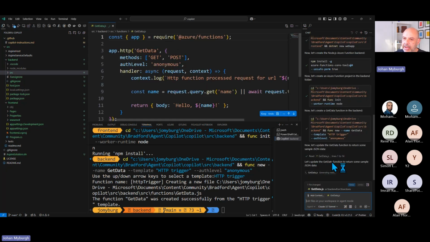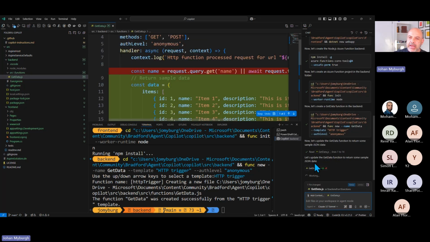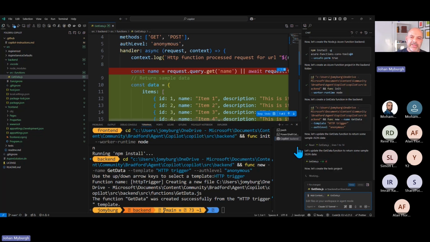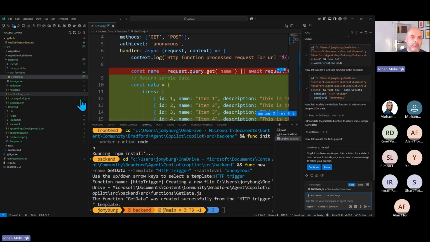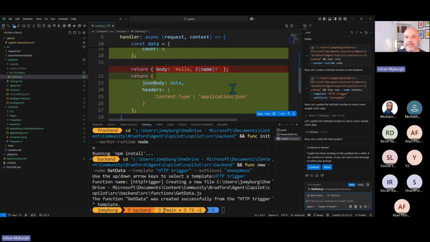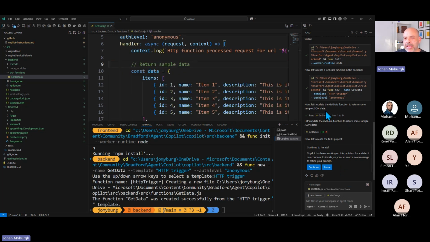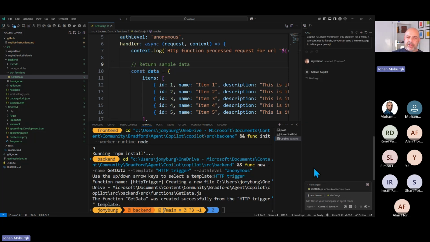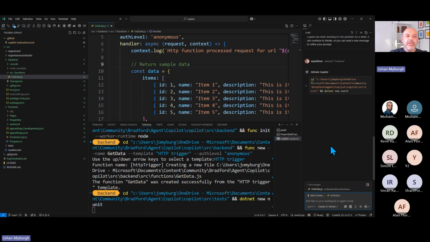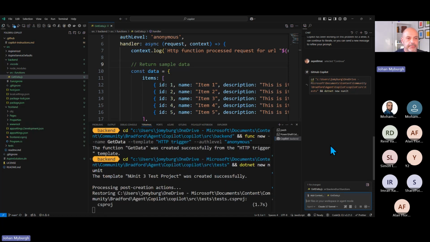Right, so it looks like it's done that, and now it says, let's update the get data function to return some sample data. It's even thinking of that, and what you will see here is that it's busy modifying this file. It's adding some sample data, and then I can click on the keep button. It's picking up that I'm iterating, and I'm not 100% sure if I've walked to fetch a coffee and if it must continue. So I'm going to click on the continue button, continue to iterate, and then it's also going to create a new xUnit project in the test folder.